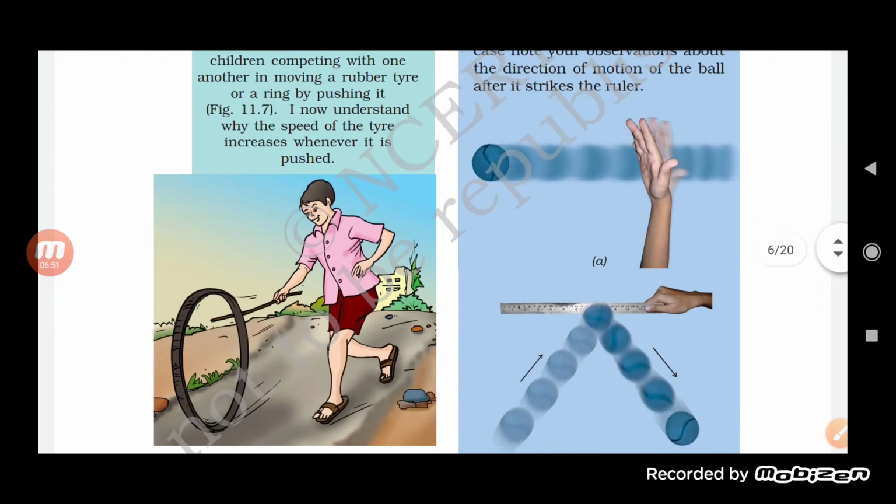Now see here, this is a child playing with a rubber tire. Even with a ring, we have seen that children used to push it with the help of a stick. Now what will be the speed of the tire? You can see the tire is moving, and he is continuously pushing it with the help of a stick. So ultimately the tire will move fast, increasing the speed. Why has the speed increased? Because the direction of the motion and the force applied are both in the same direction. That's why the speed of the moving tire also increases.